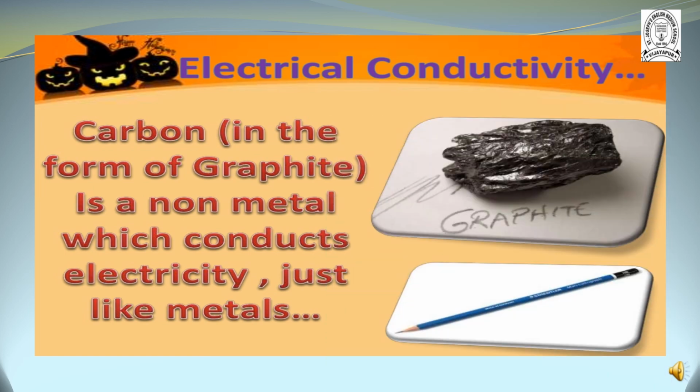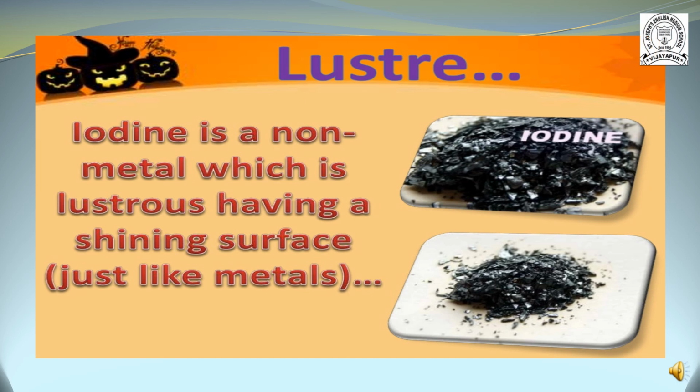So the next property, luster. Iodine is a non-metal which is lustrous, having a shining surface just like a metal. Non-metals are generally not lustrous, because generally they are not solid and do not have any crystalline surface. In addition, they are not able to form a stable or firm flat surface.